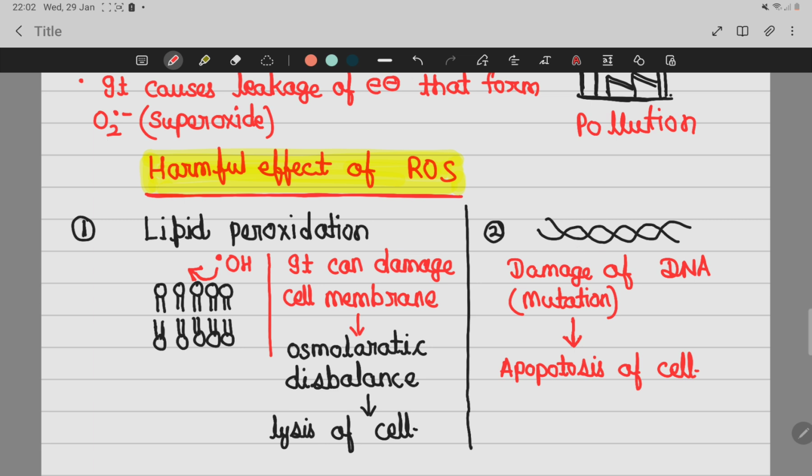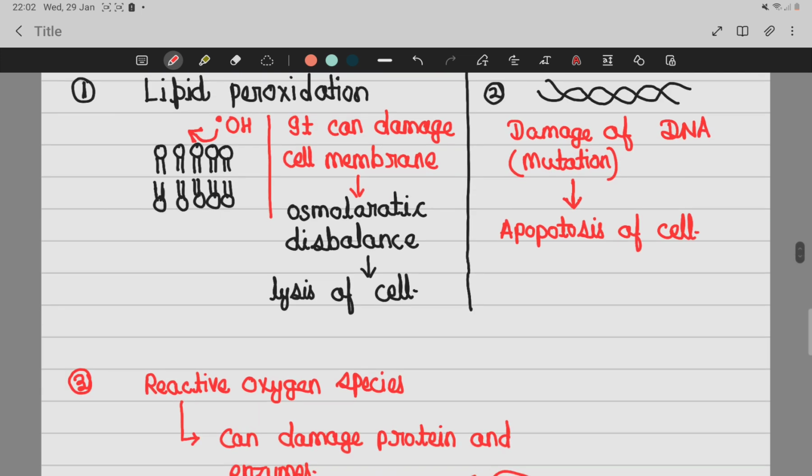It will activate the apoptosis process in that cell, or if this cell that is mutated by free radicals divides, we will get a cancer cell. So when DNA is damaged, it can cause cancer, and it can cause apoptosis.